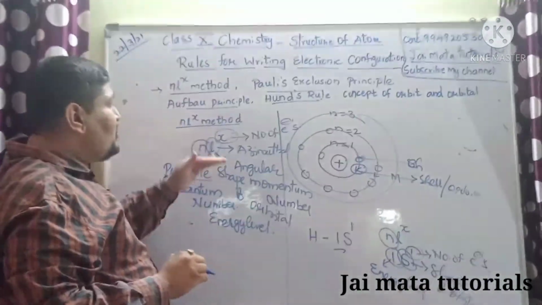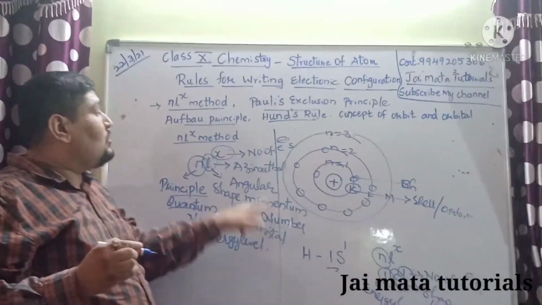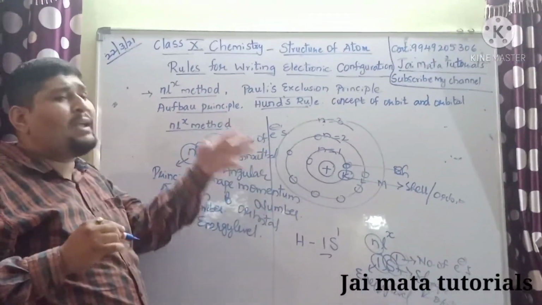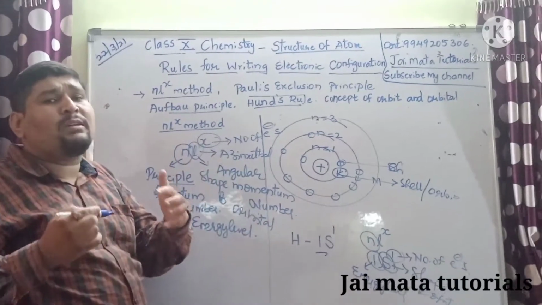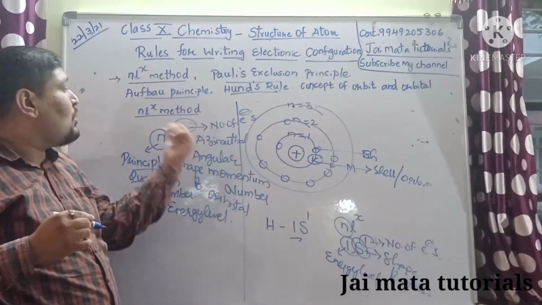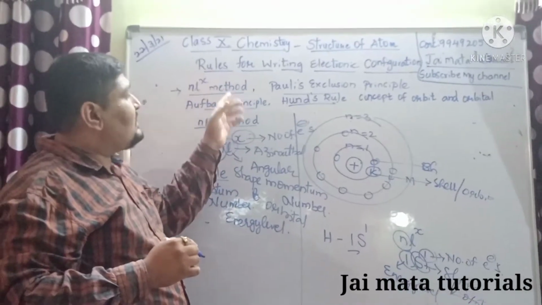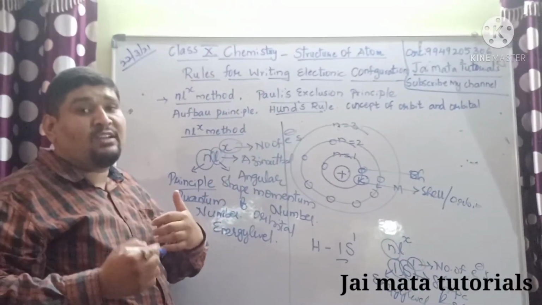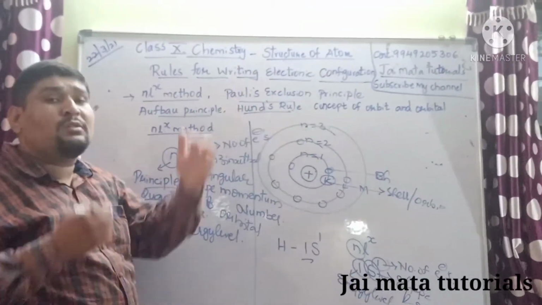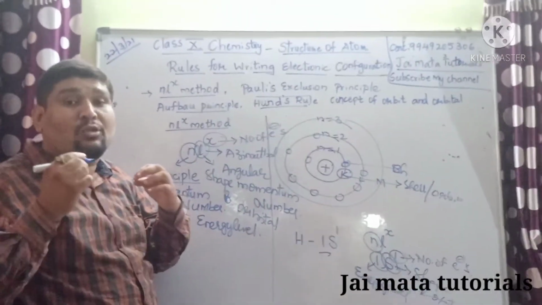So whenever you write the electronic configuration, you should always follow this NLX method. This is the foremost important thing. For any element, higher or lower, whichever element you write the configuration for, you should write it in the form of the NLX method. Based on this, we are going to discuss the other rules you follow while writing electronic configuration in our coming next class: the Aufbau principle, Pauli's exclusion principle, and Hund's rule. These concepts are very important to note and follow while writing the electronic configuration.